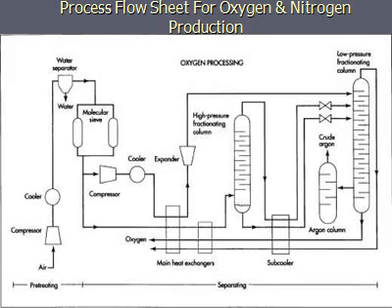Part of this stream is allowed to expand to nearly atmospheric pressure and is fed into the low pressure fractionating column. As the crude liquid oxygen works its way down the column, most of the remaining nitrogen and argon separate, leaving 99% pure oxygen at the bottom of the column.